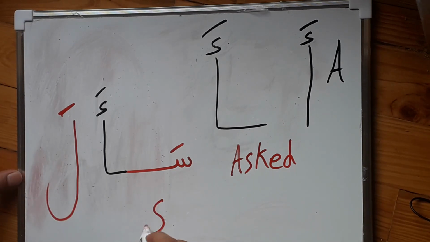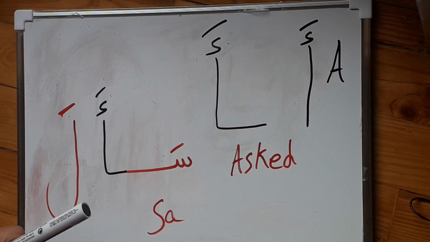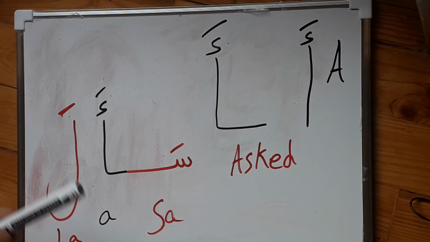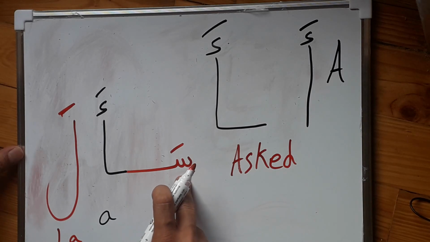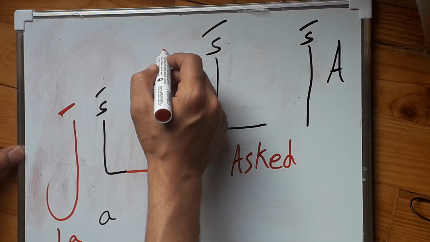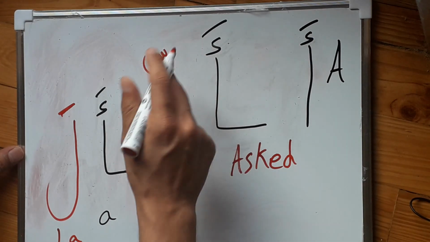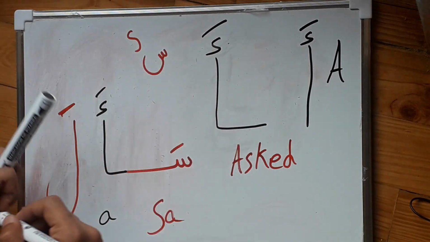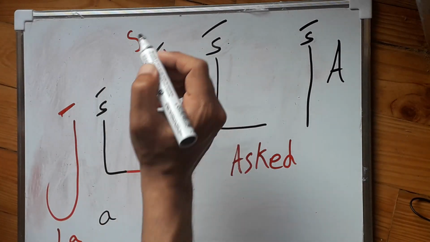So let's see here. Sa, A, and finally we have La. The same thing, and pay attention please, okay? I need your attention here. So this letter has the sound of s. If I put it here separated, it sounds like this: sa.